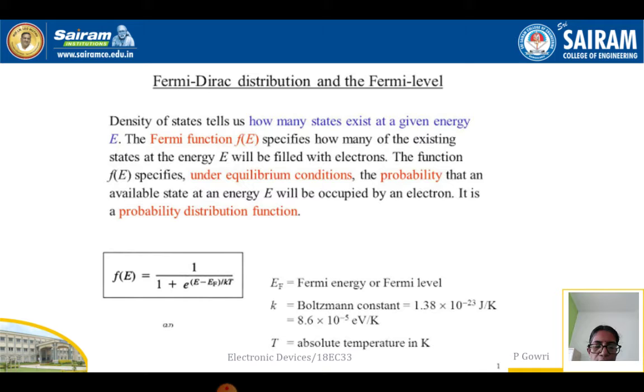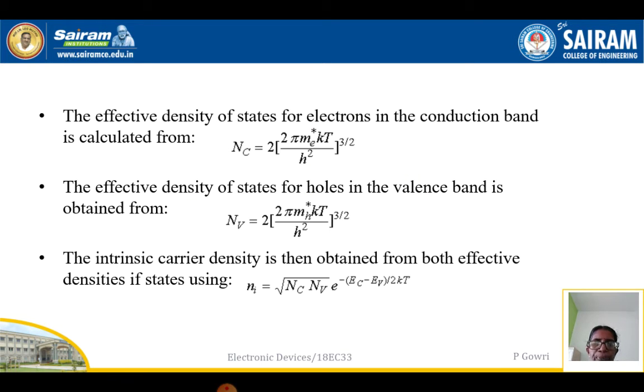So already we have studied what the Fermi level is. The Fermi level relates to the probability of occupancy of an electron in a particular state, and the distribution gives the energy of this density of states. Based on the Bohr atomic model and other derivations, the effective density of states for electrons in the conduction band, that is, the number of states in the conduction band, is given as Nc is equal to 2 into (2π m_e star kT by h square) the whole power 3 by 2.